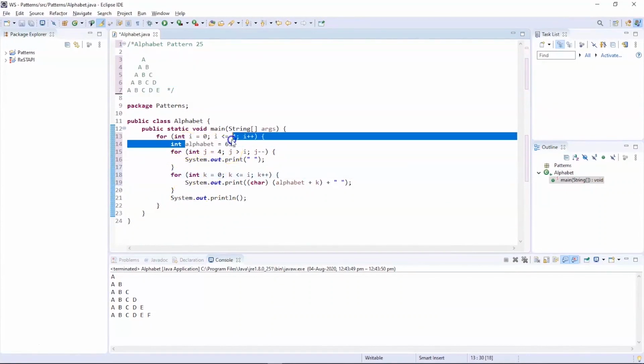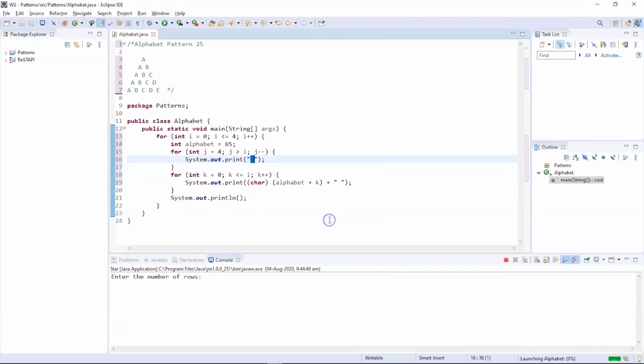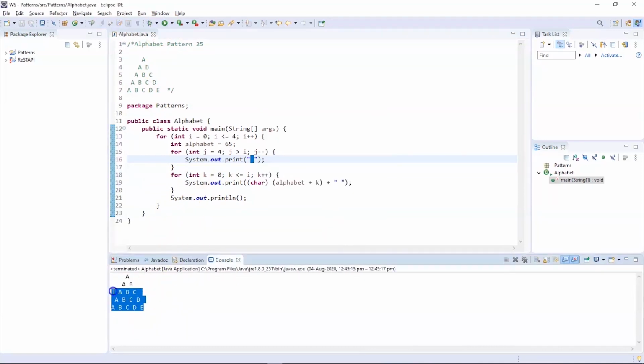But here the only difference is we are going to use the ASCII value, that is 65, which is equivalent to capital A. Now in the print statement, instead of a star, we are going to print the alphabets. And this particular for loop is for spaces. Now let's quickly execute this program and see the output. So there you go. The pyramid pattern has been successfully printed.